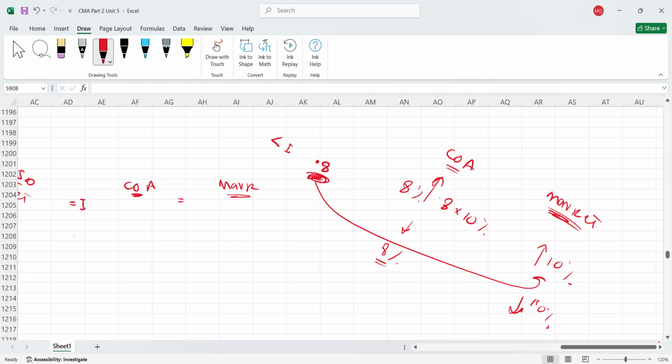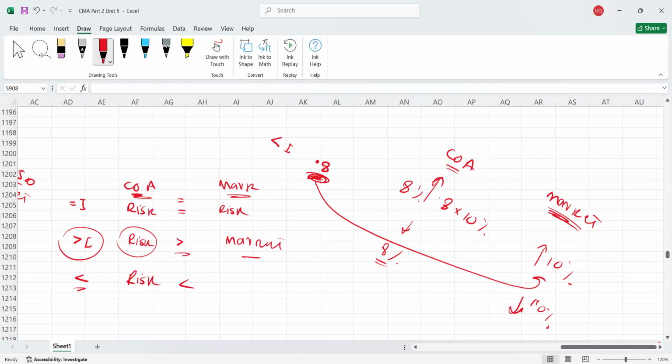But if beta is greater than 1, it means here the risk for A is greater than the market, because beta represents risk. If it is equal to 1, here the risk of the individual security is equal to the risk of the market. Both risks are equal. But if it's greater than 1, it means this individual security is more risky than the market. If less than 1, it means this individual security is less risky than the market. Risk is less than the market.